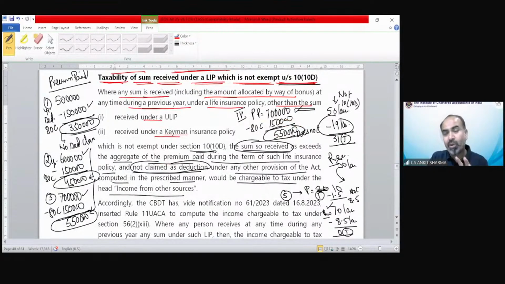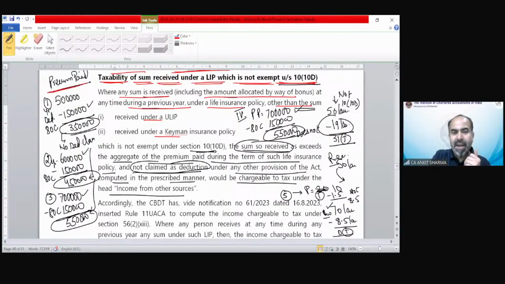And again, that policy which has not been exempted earlier, like you have seen in the example, in case A and B exempt and C taxable. So if some policy has been taxed, which was not able to claim the exemption under section 10(10D), then that kind of policy can claim this benefit. And what it says, let me explain to you with the help of an example.